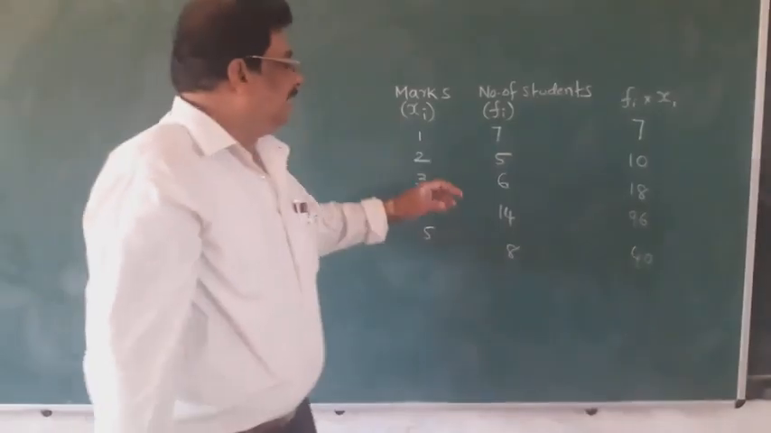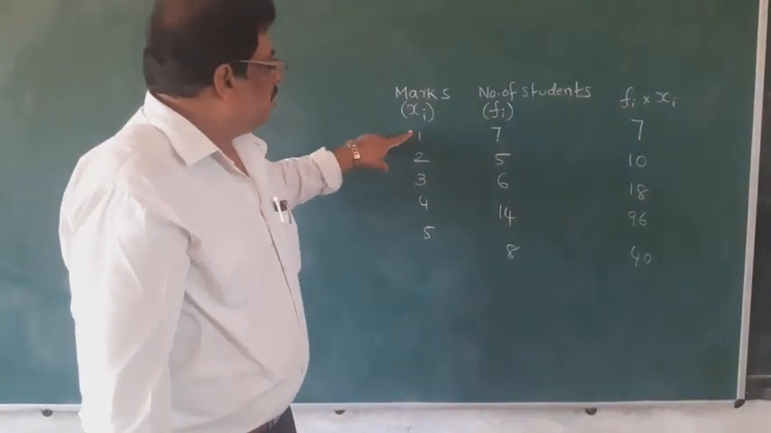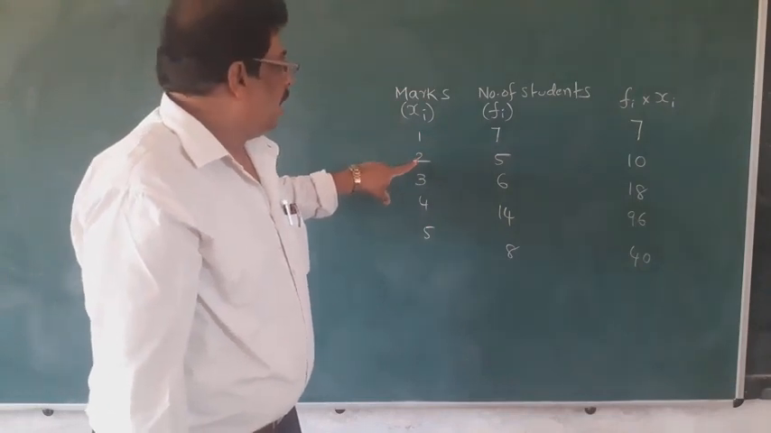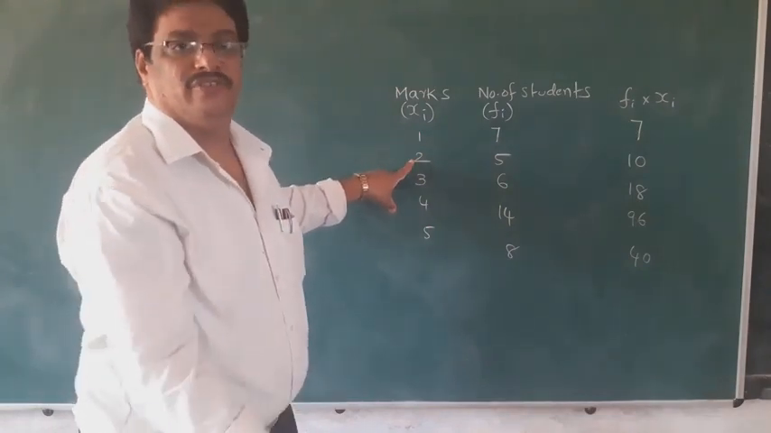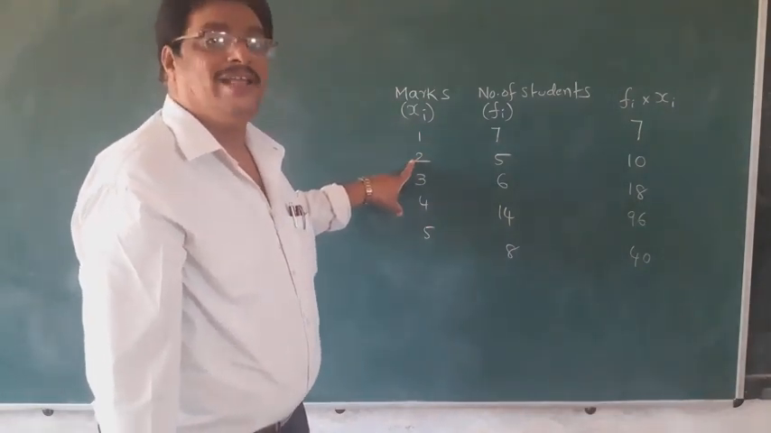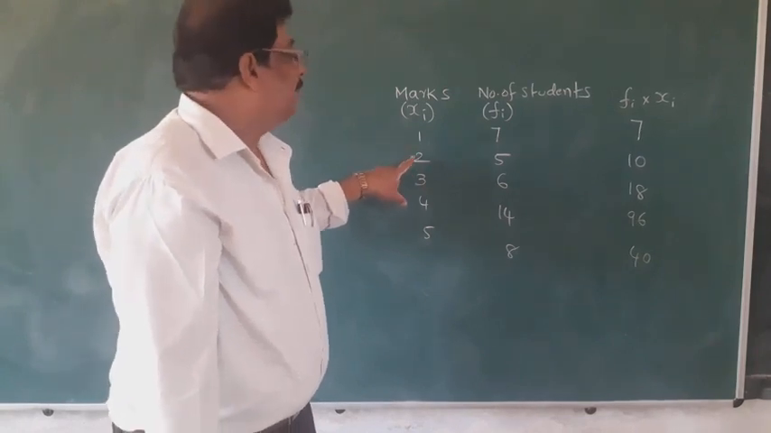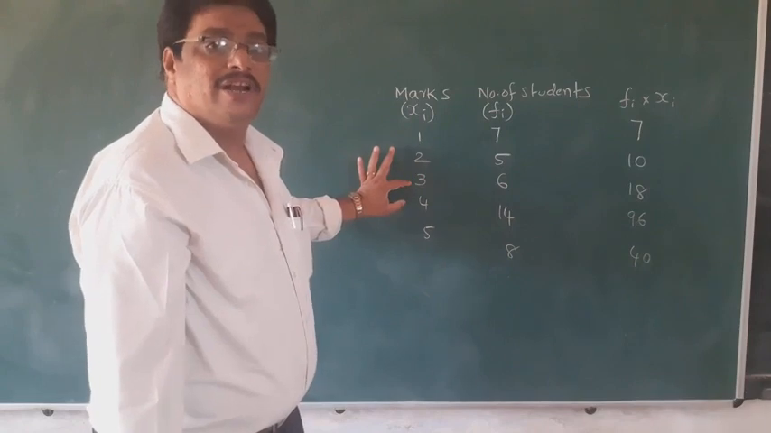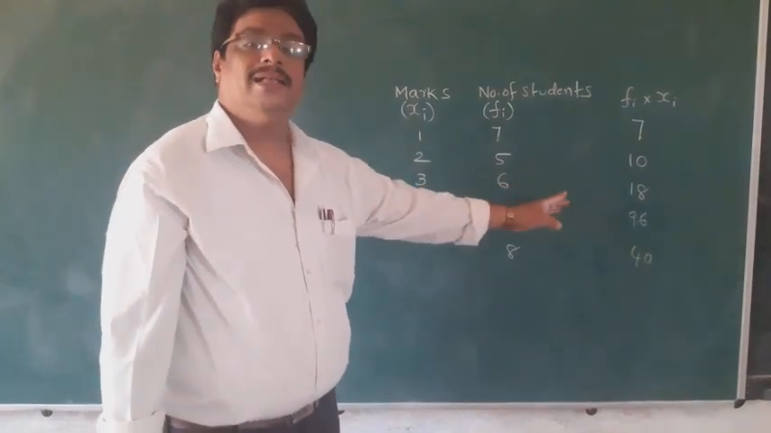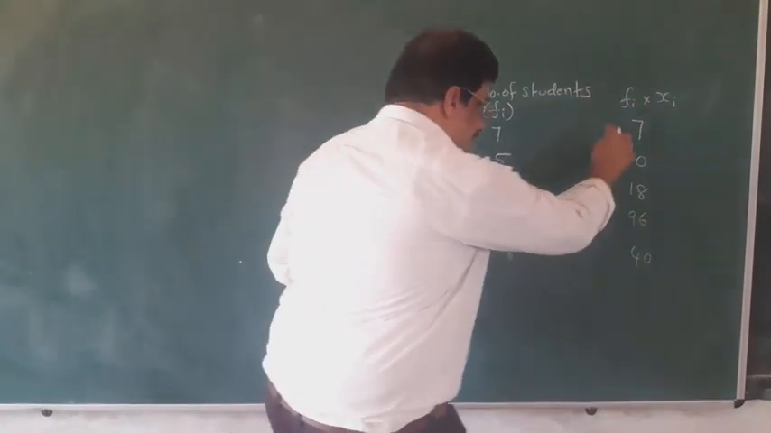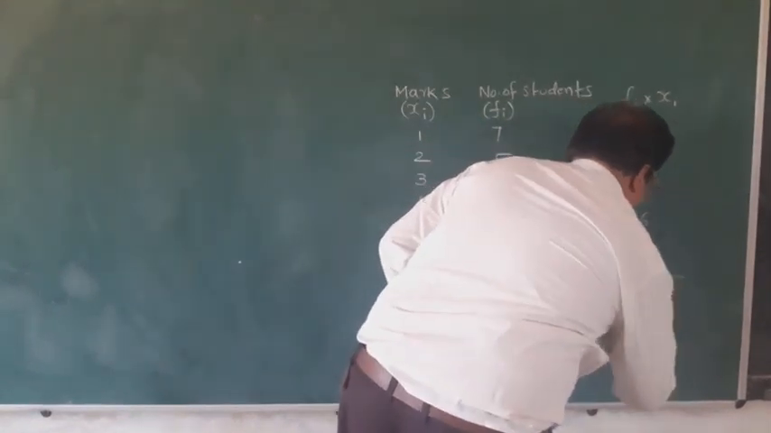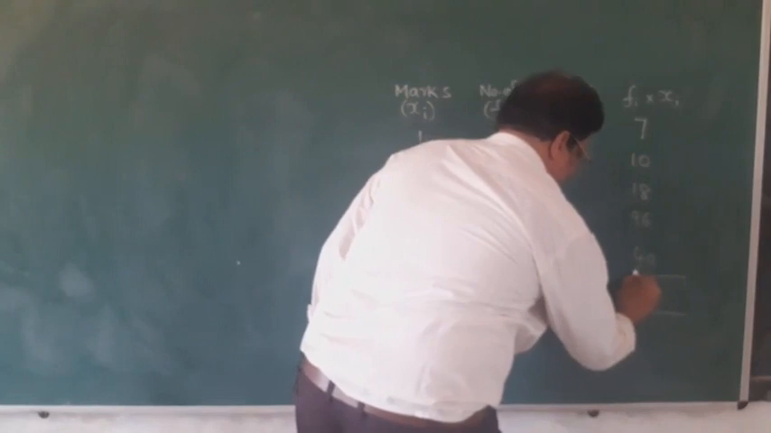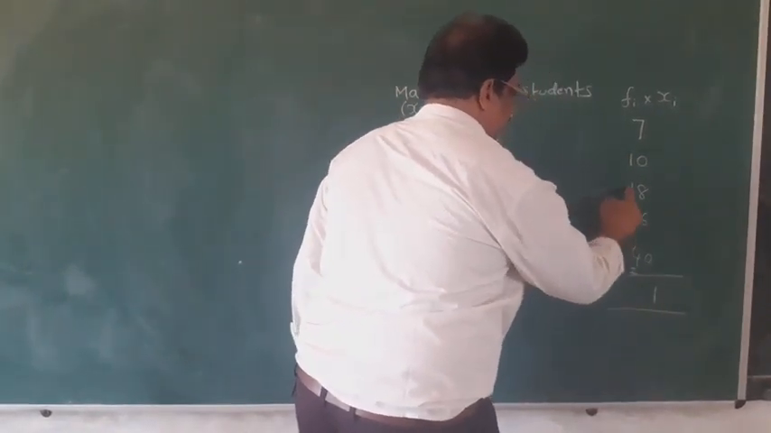It means we are adding 1 mark 7 times. 2 marks is added 5 times. Instead of adding 2 marks 5 times, we are multiplying with 5. 3 is added 6 times. Instead of adding 6 times, we are multiplying so that we can get the values. Now we add the sum.